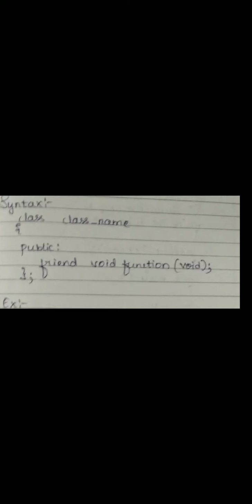Now look here, you are seeing the syntax. Every function will be inside, no? When we are defining, only then we write it outside. You can see the class header. In the 7th chapter you studied the structure. Class name, opening bracket, some lines inside, closing bracket ended by a semicolon. Inside the class, public is there, one function is there, void function of. Every header has a return type, function name, argument list. But before that there is one word called friend. So we are declaring the function inside the class.